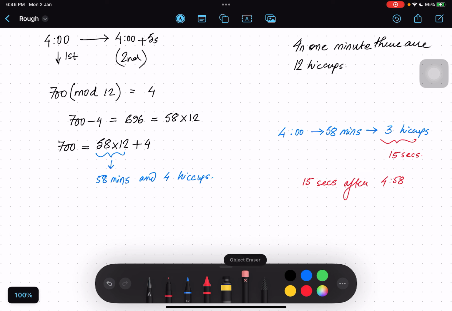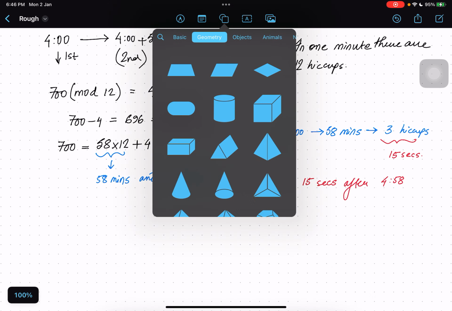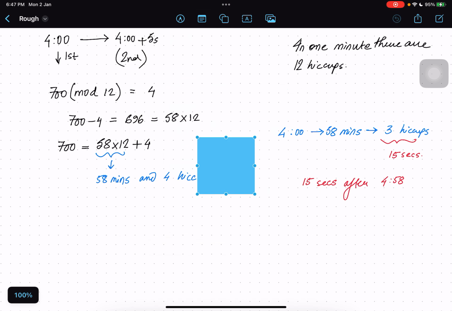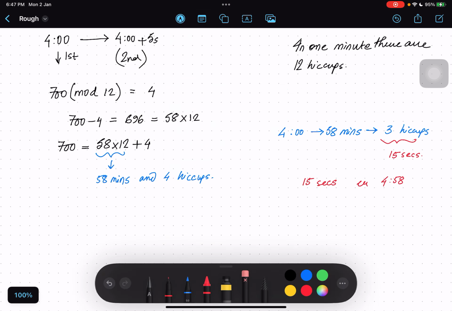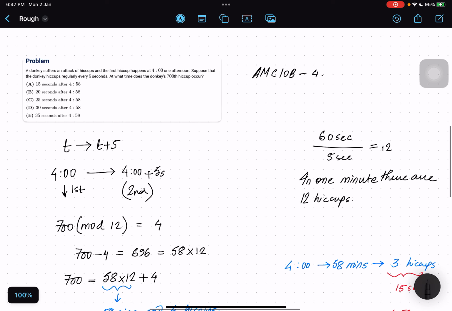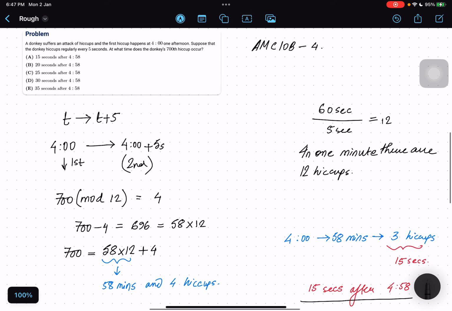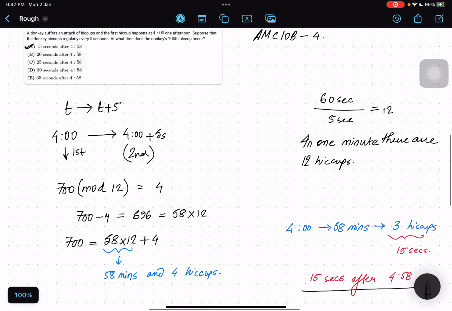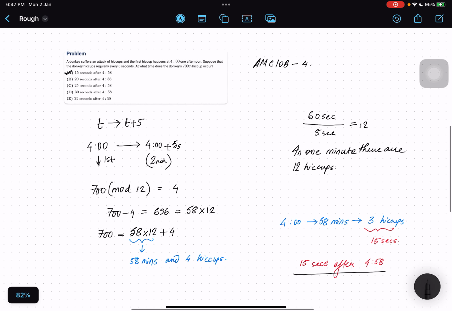So 15 seconds after 4:58. Let us go see the options. Yes, option A. So it is 15 seconds after 4:58. So this is the correct one. I matched it with the answer key. It is the correct one.